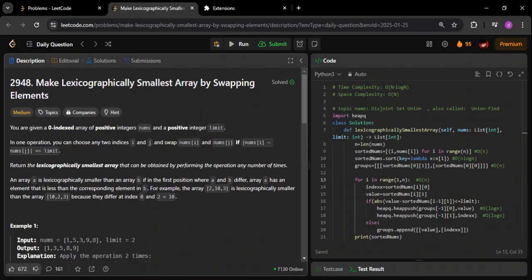That's something I want to tell you before I begin. This could be the level you can expect in a FAANG level interview. Now coming to this question, it's going to be a very good question. Please pay attention and learn everything involved here.